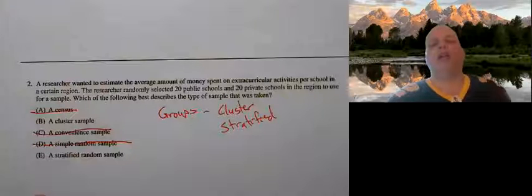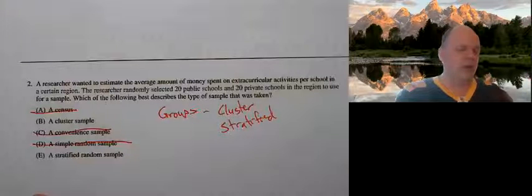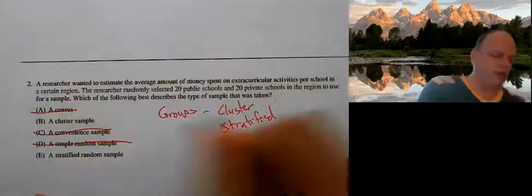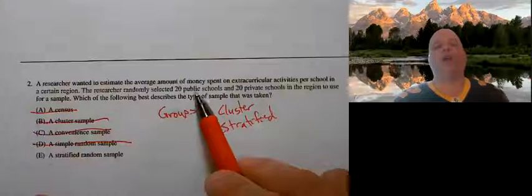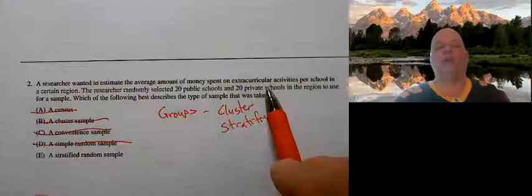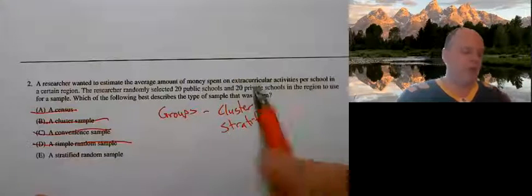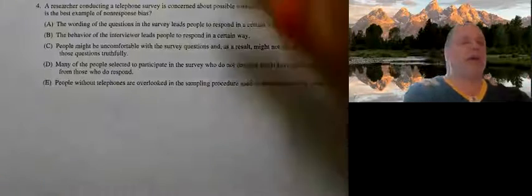Now, in a cluster, each cluster needs to look alike, and in a stratified sample, they're divided on common characteristics. Well, public schools probably do not look like private schools, so that gets rid of cluster. It's stratified: we have one strata, public schools, and another strata, private schools, divided based on a common characteristic, which is the type of school. All right, number 3.